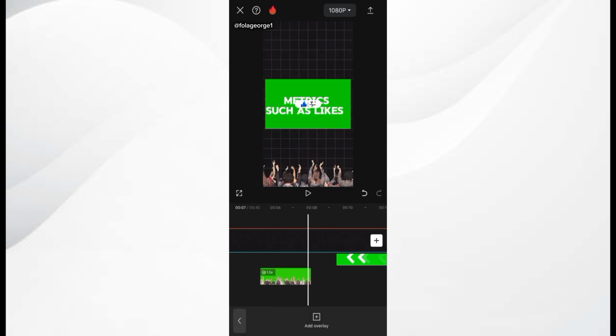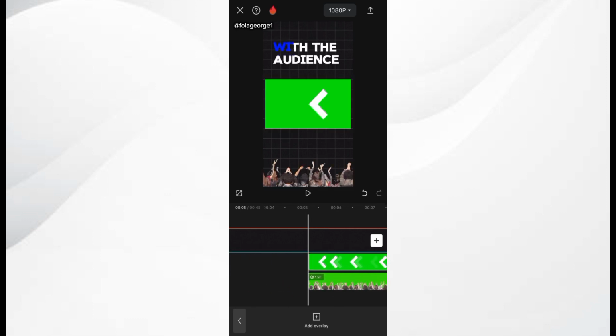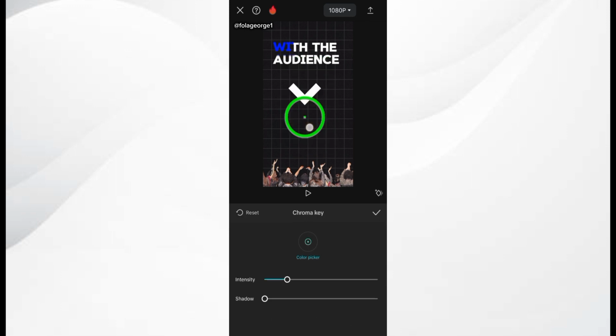Before I position the text, I want to bring in this arrow animation, right? In the original video, I used this arrow animation. So let me show you how I did that. I rotate it at angle 90, right? I change the orientation at angle 90, increase it a little bit and remove the green screen. Yeah, I think 40 is best. Or let's just put it at 35 or 50, right? Okay, let's put it at 50.